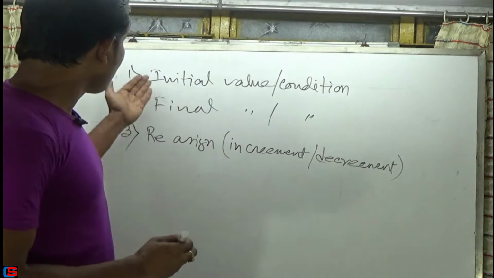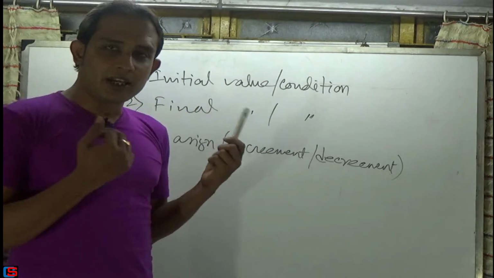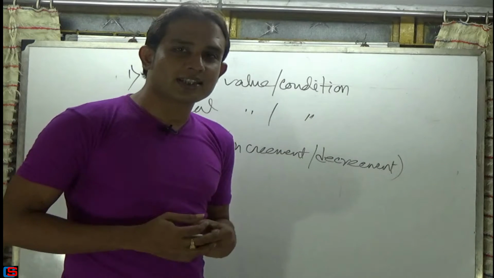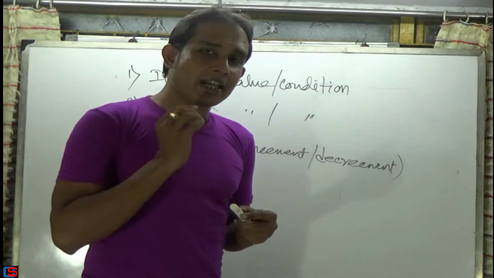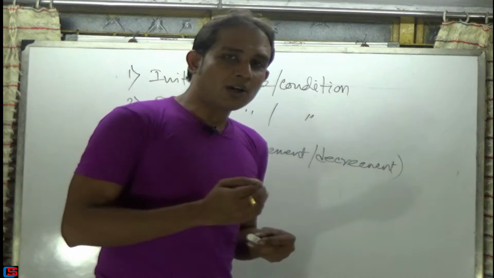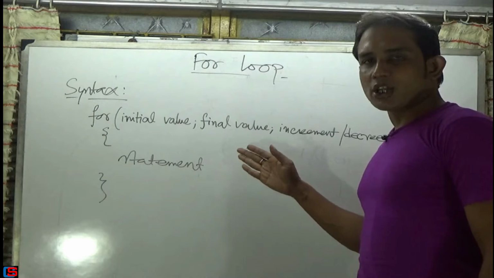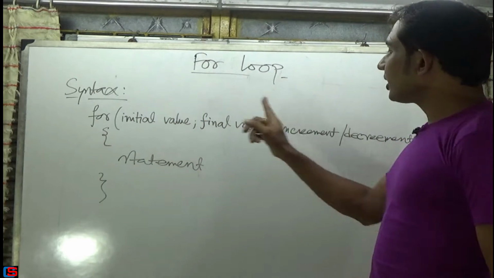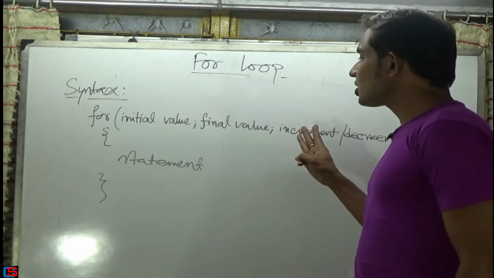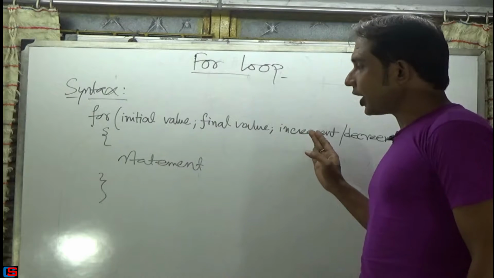So these three things are always present in any kind of loop, in the for loop and while loop, as well as in the case of the do while loop. These three things are always present in any kind of loop. Now let's start with the syntax of the for loop. So this is the syntax of the for loop. You can see in the very first line, all three elements which are necessary for any kind of loop are already included.